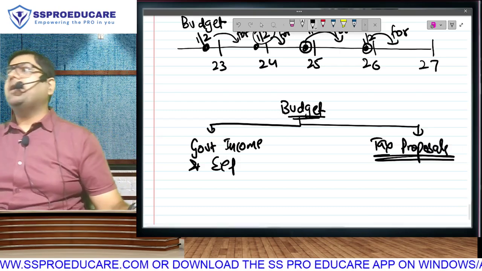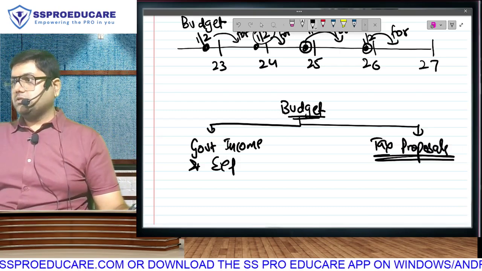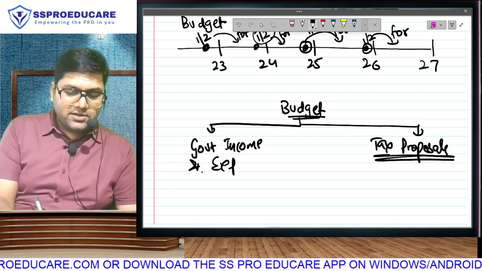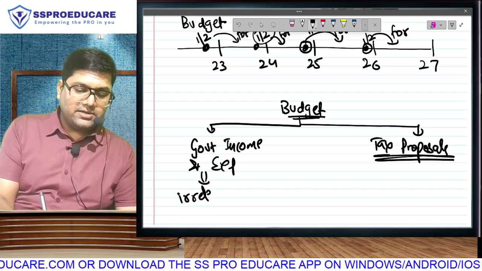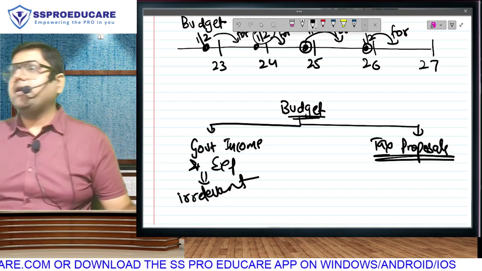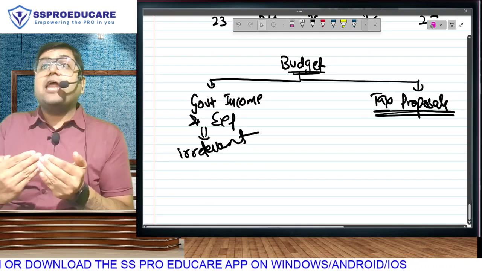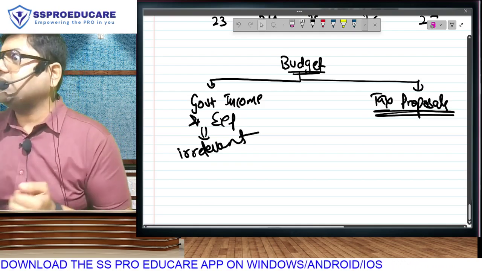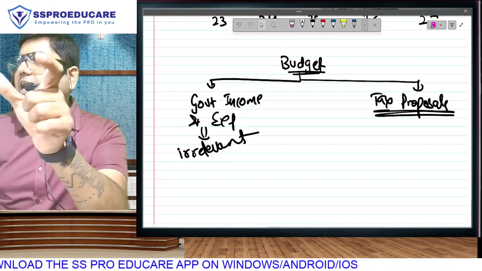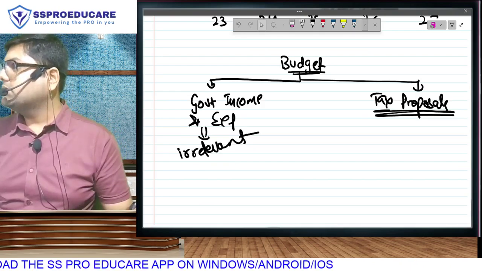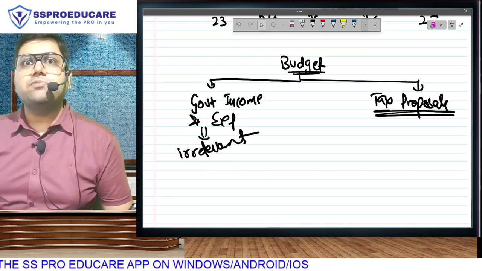I will now present my tax proposals. Actually, this part is irrelevant for us if you understand. Where government is spending how many crores, irrelevant. We are interested in this part, the second part of the budget speech, which is a part of our syllabus. We have to study these tax proposals of income tax as well as GST. So we need to know about these tax proposals.